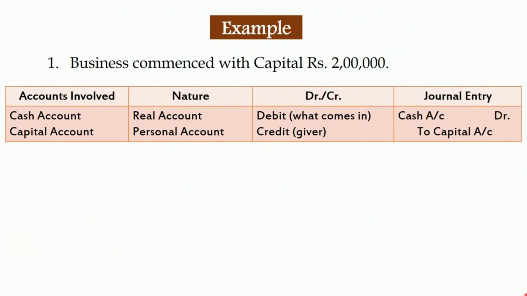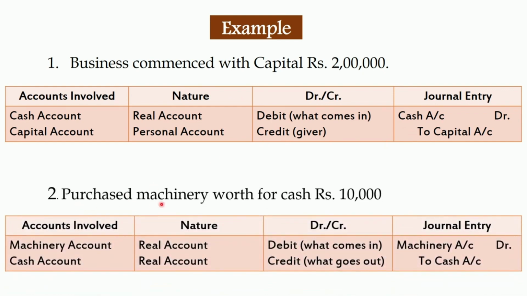Now we are going to understand how to apply these golden rules with the help of examples. Business commenced with capital rupees 2 lakh. In this transaction, two accounts that are involved are cash account and capital account. Cash account is a real account. So you will debit what comes to the business. Here cash comes to the business, you will debit cash account, and capital account is a personal account. You are going to credit the capital account of the proprietor of business. So the journal entry would be cash account to capital account.